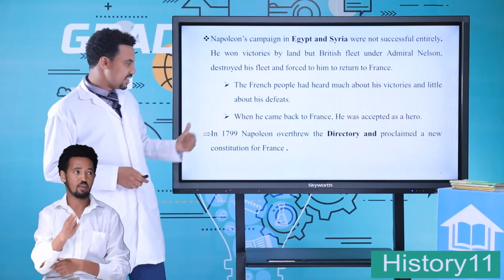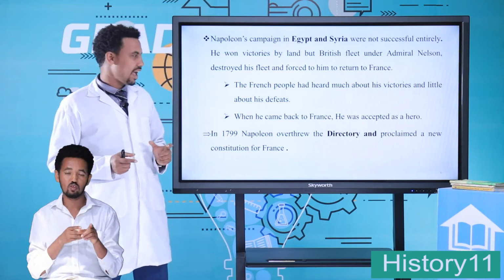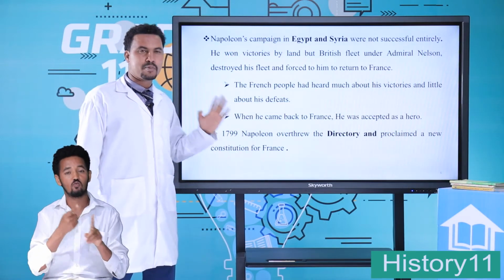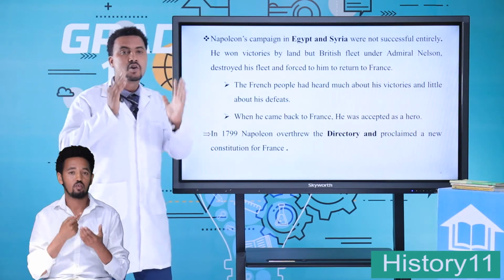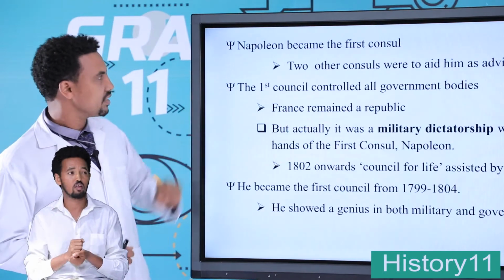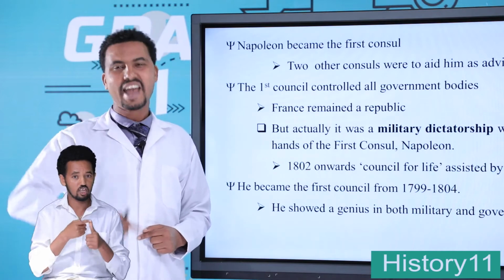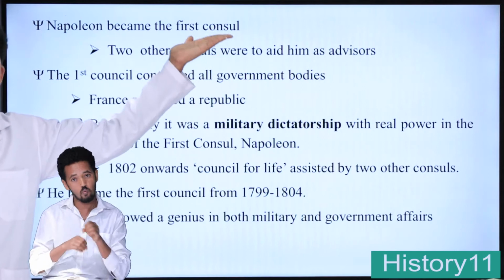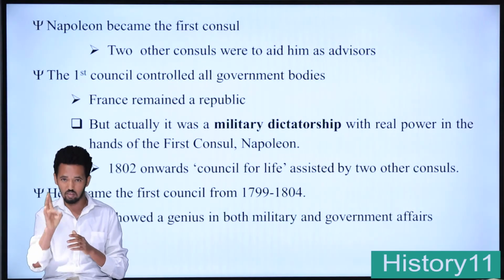In 1799, Napoleon overthrew the Directory and proclaimed a new constitution for France. Then Napoleon became the first consul, assisted by two other consuls.